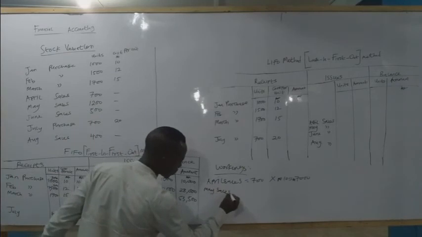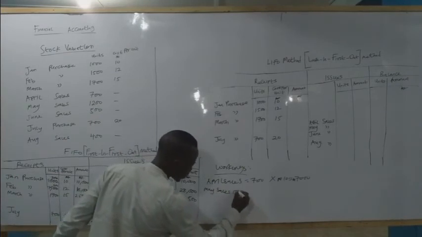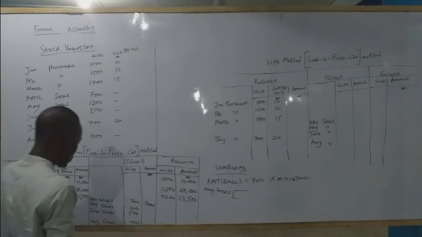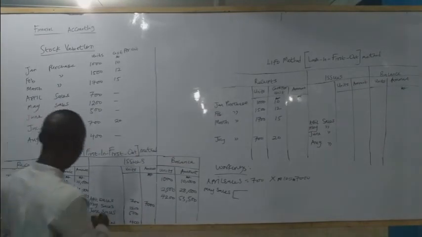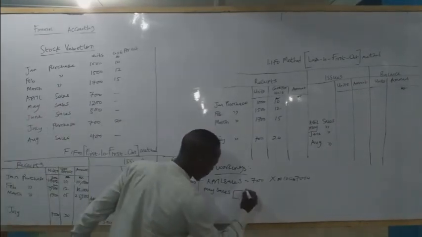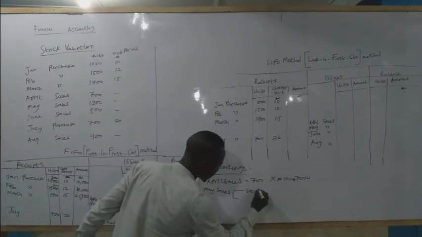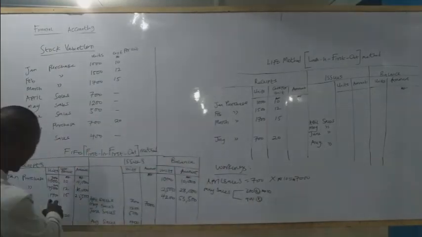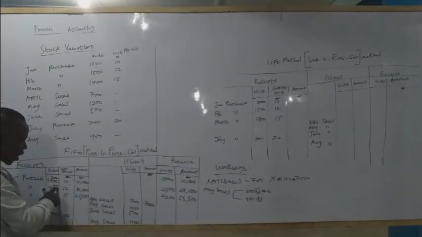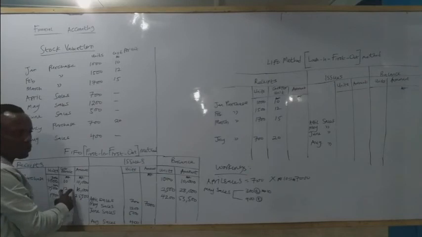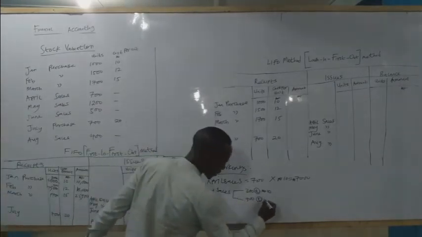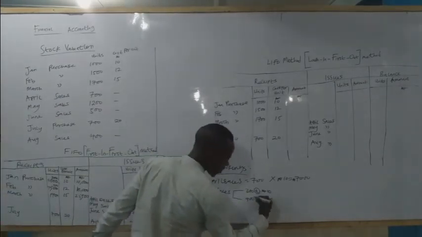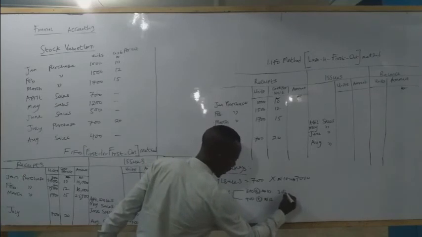So May sales is divided into two: 300 at 10 naira, and 900 at 12 naira, because the 900 we took from this is at 12 naira. When you multiply, you get 3,000.